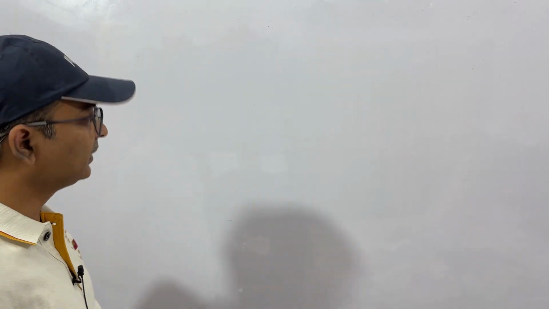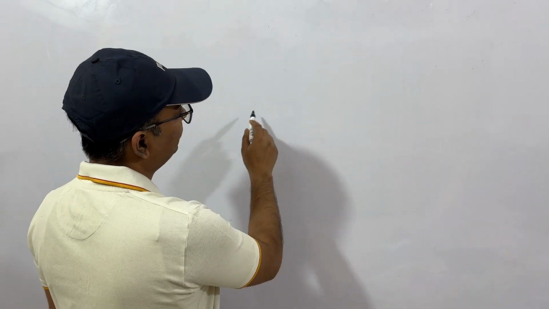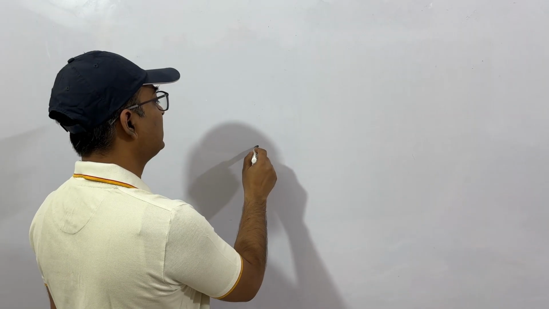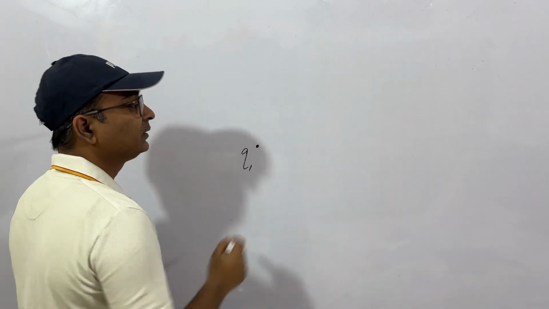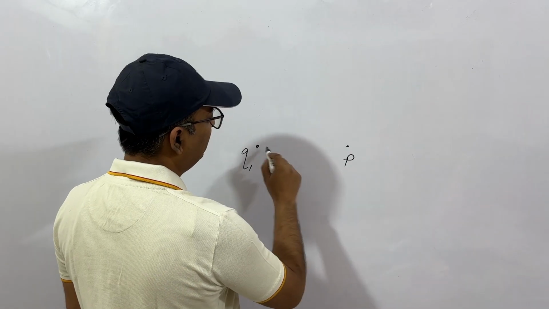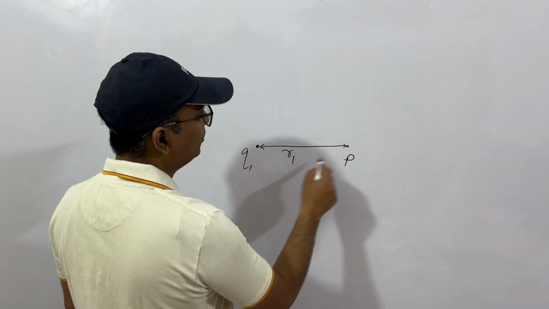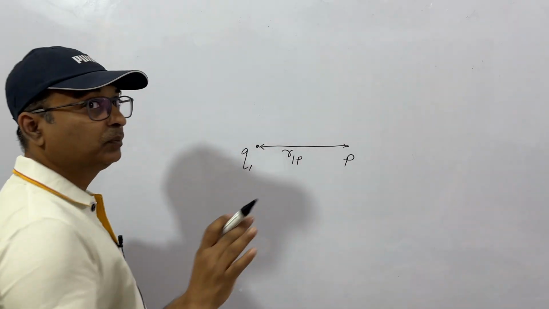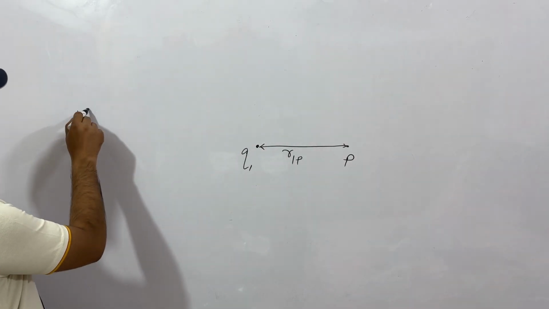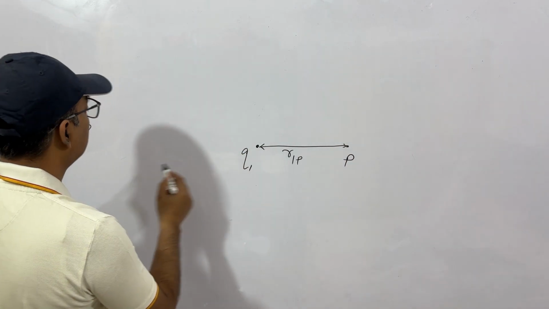We have discussed electric potential. What is electric potential? Just a recap. If we have a charge Q1, because of this we have electric potential at some point P. If this distance is R1, so R1P is the position vector, then the potential at P will be the potential at P due to this charge Q1.